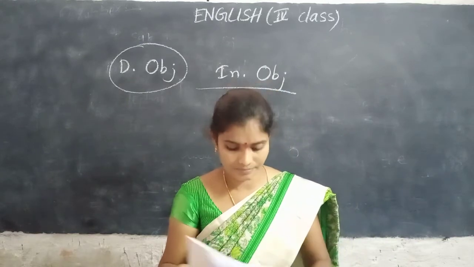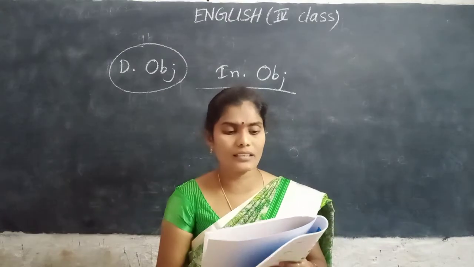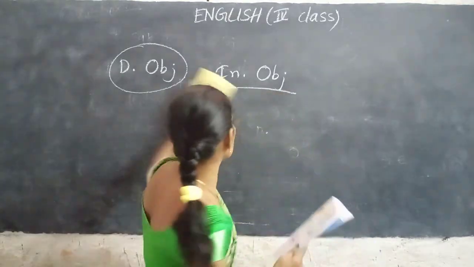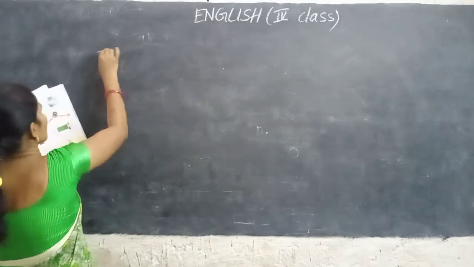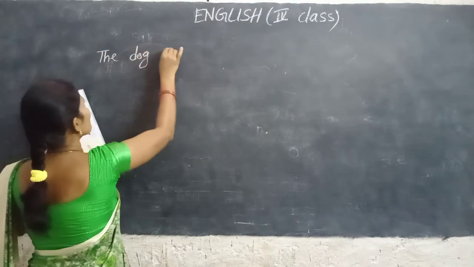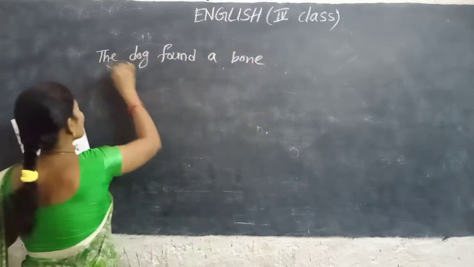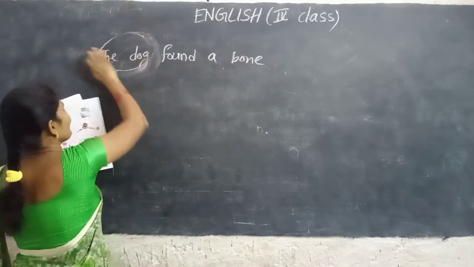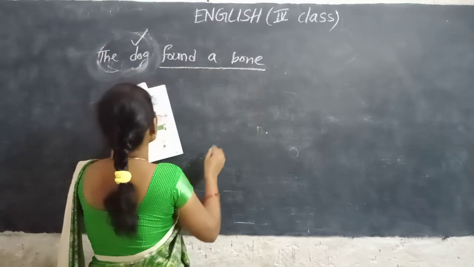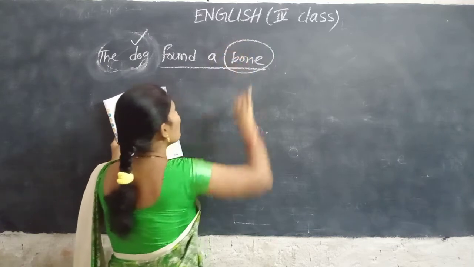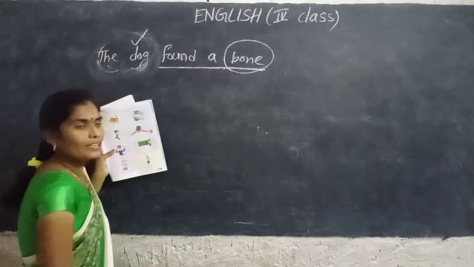The dog is the subject, so keep a tick mark.